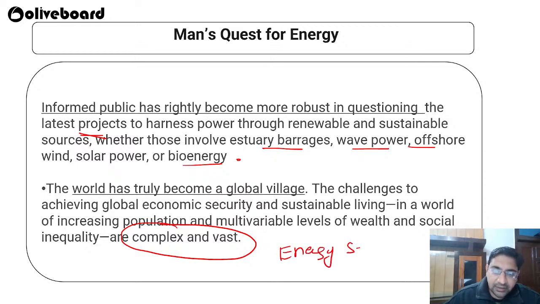Energy security. We should not be dependent on any kind of sources from other countries for power generation in our country. We should make sure that proper energy security has been achieved by our country, and we are not dependent on any country for anything apart from a few things. But still, see, here we are living in a global and very connected world. Still we are dependent on something, but we have to reach a level where that dependency will not be such that if we are not getting something, we are totally gone. No, we don't have to be like that.